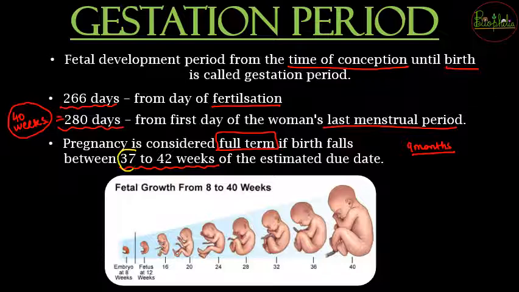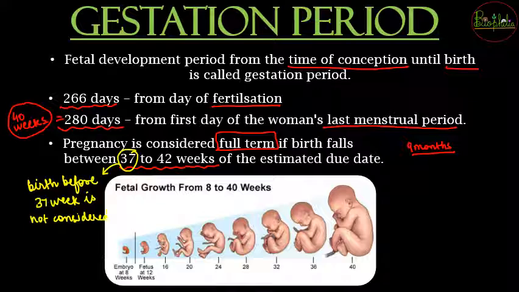that if the baby is going to be born before 37 weeks, so if the birth is before 37 weeks, then it is going to be called a premature baby. So birth before 37 weeks is premature, or it is not considered full term. So it will be born before. So when will it be considered full term? When it is delivered after 37 weeks.